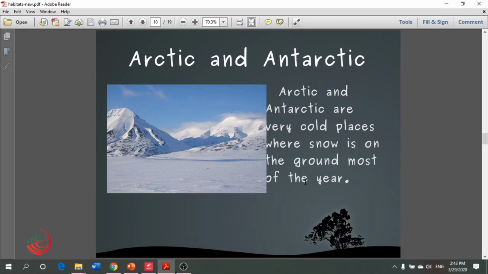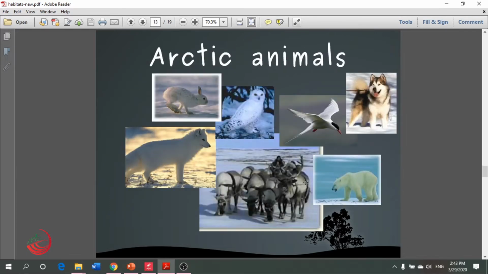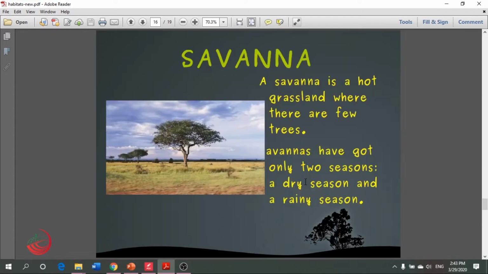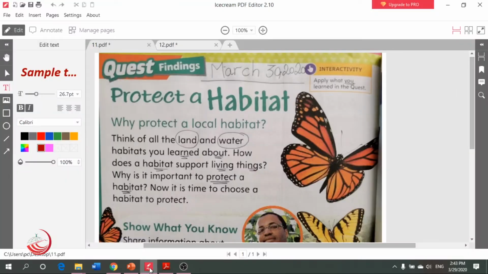Tundra. Tundra is a very close habitat to the Arctic habitat because both of them have an icy surface and very cold weather. So we have different kinds of habitats which are full of different and amazing kinds of animals and plants. So let's go back to our book and write the date.